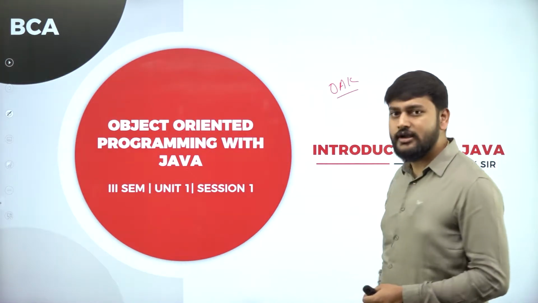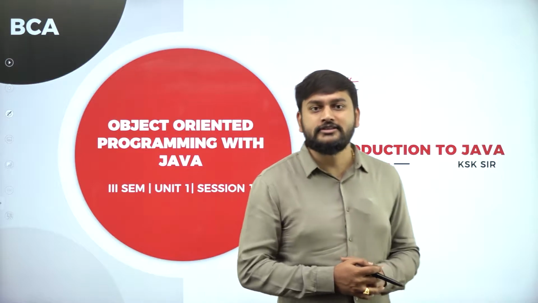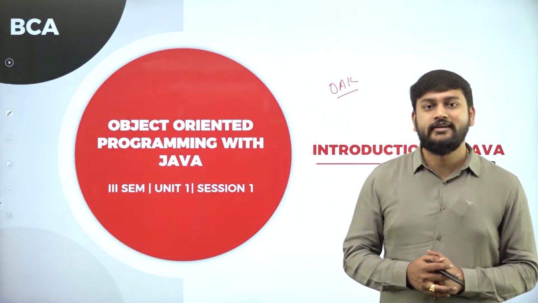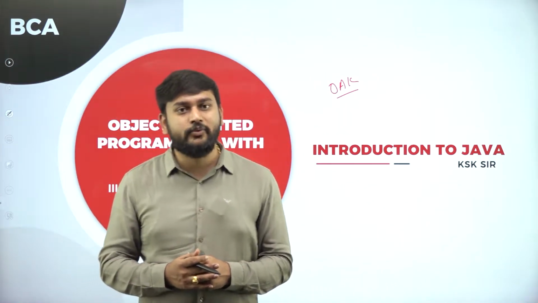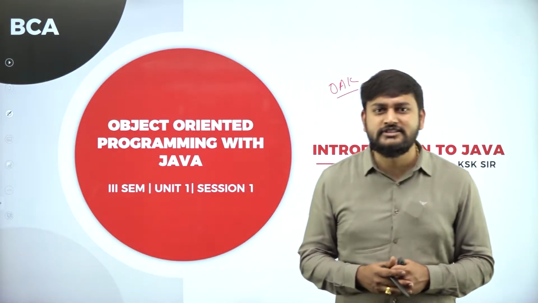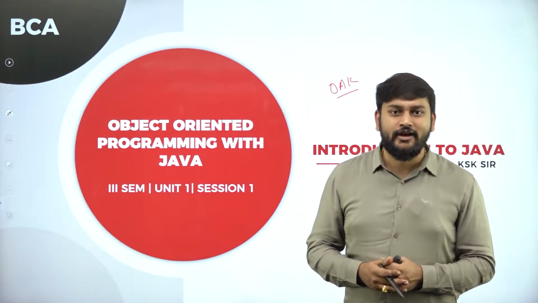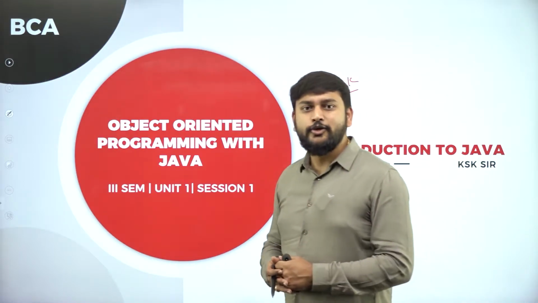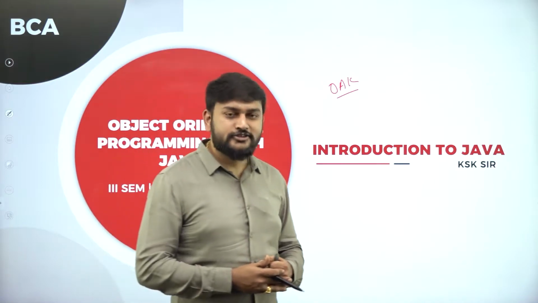So what is this? My dear students, let me start the class with an interesting story. So previously, Java was well known as OAC. Later on, they changed the name of the programming language from OAC to Java. What exactly the Java meaning is all about? Java is nothing but a coffee bean name in Indonesia. All right. So that's why whenever you look at the logo of Java, you can observe a coffee mug. All right. So that's the story behind that.